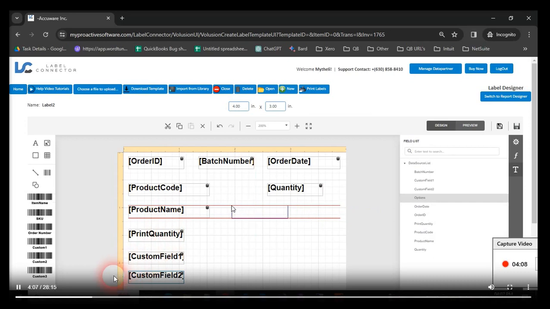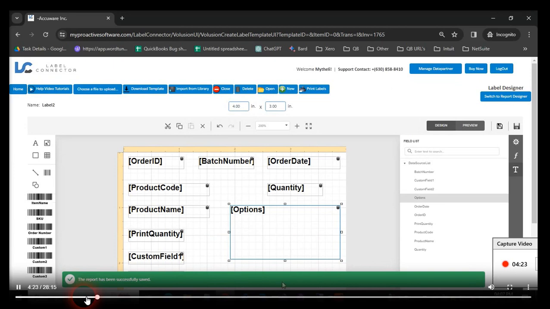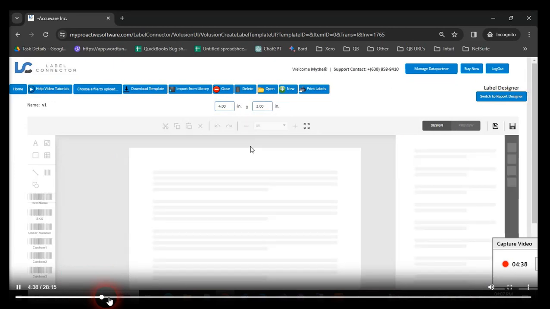So basically you just drag all these varying data sources that can be sourced from Volusion, and you can name the label design anything you want. I'm going to skip forward here a little bit.